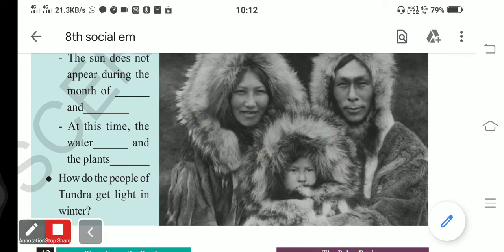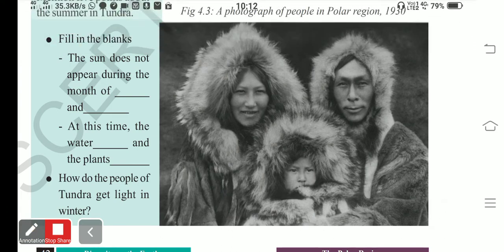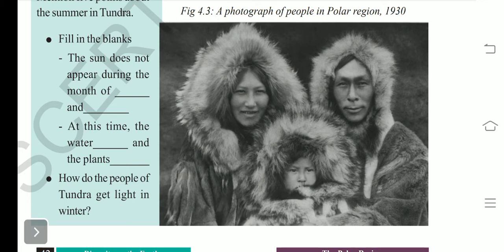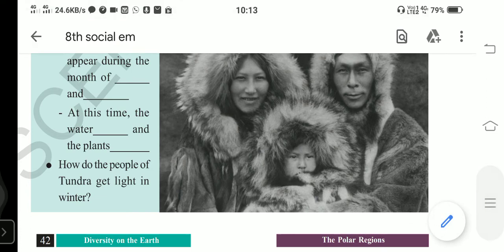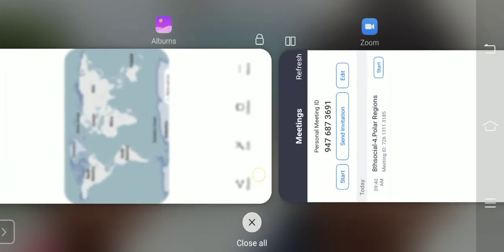What do you see in this figure, my dear students? It is people covered with sweaters due to severe coldness. They live in some groups in Greenland, Canada, Alaska, and Siberia. I'll take you there. Understand where it is?